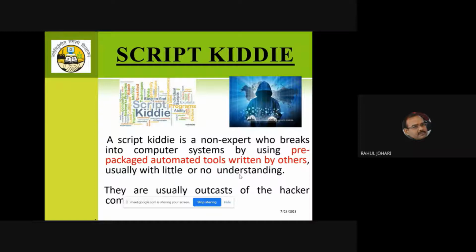That's why the word script kiddie is used. Kiddie means a student below the age of 18, a school dropout or someone studying in school with partial knowledge of computer science, who uses pre-packaged tools and software to try to break into computer systems, which can be dangerous to themselves as well as to society at large.